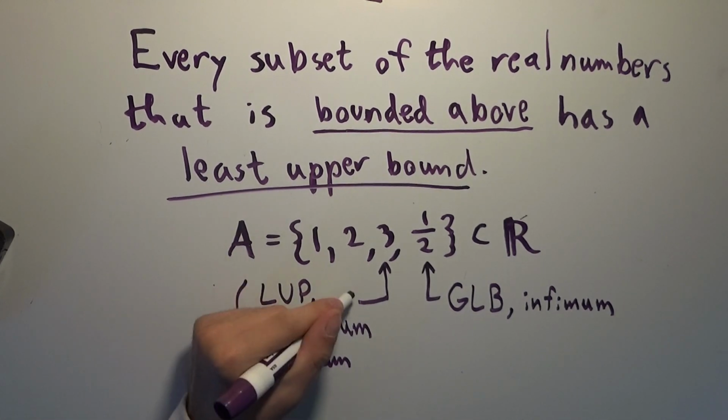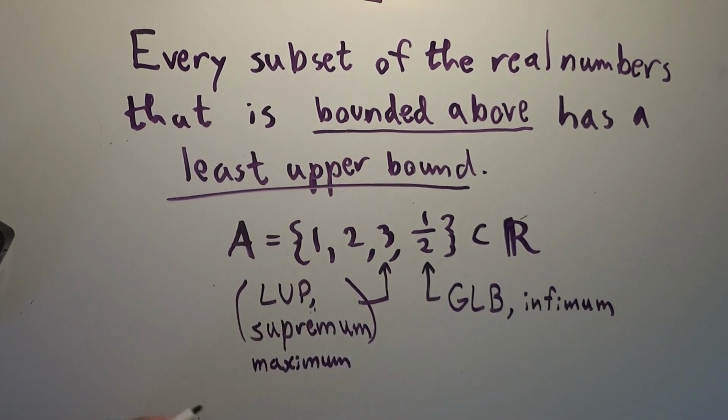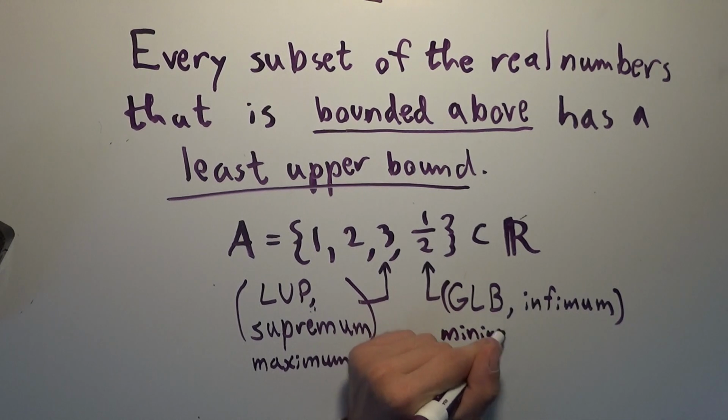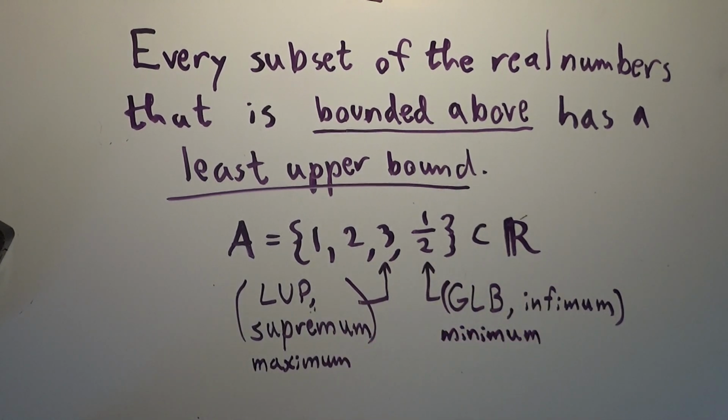So these are the same. These are just two words for the same thing. And then because this is the smallest element of the set, it is also the minimum of the set. So it's probably not too hard to see that the minimum, and I'm just going to talk about maximums, but the minimum is just the other option there.